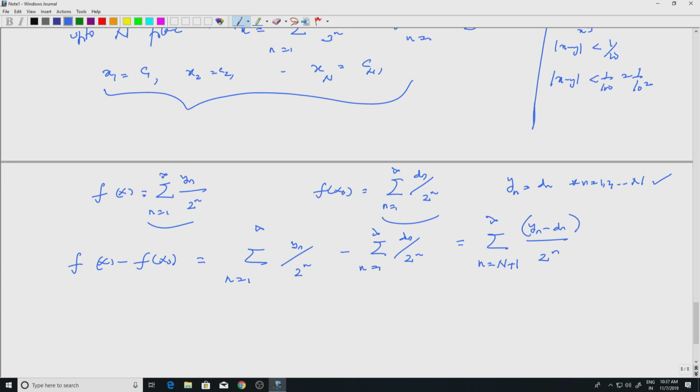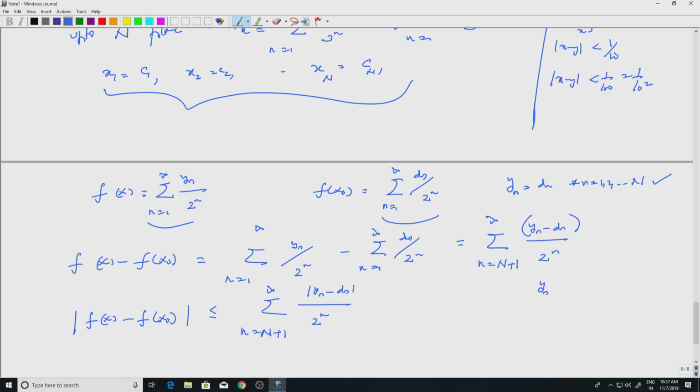Okay. So, mod of f of x minus f of x naught is less than or equal to summation n equal to capital N plus 1 to infinity modulus of y n minus d n divided by 2 to the n. So, what are y n's and d n's?